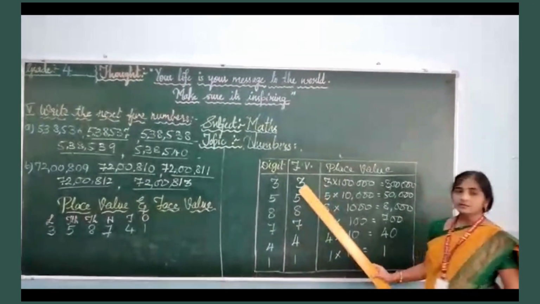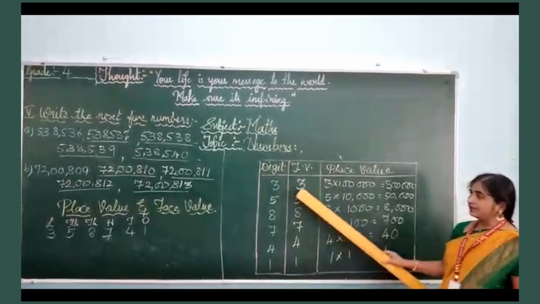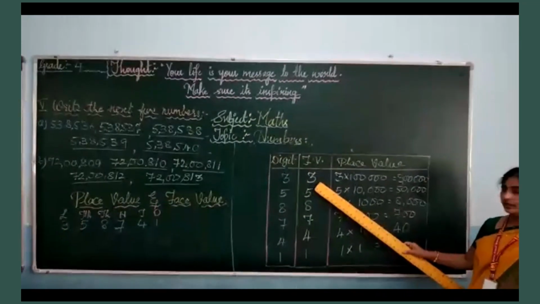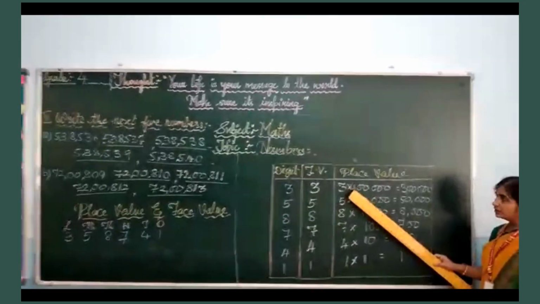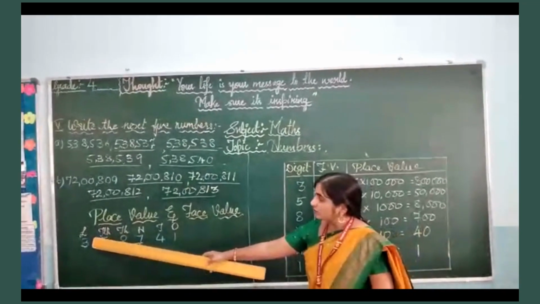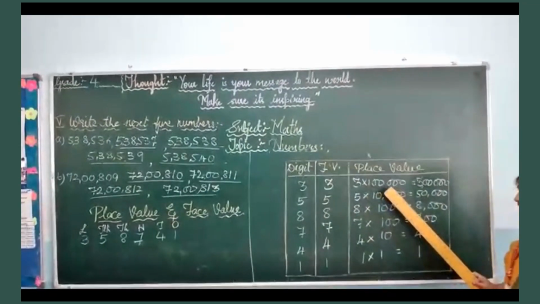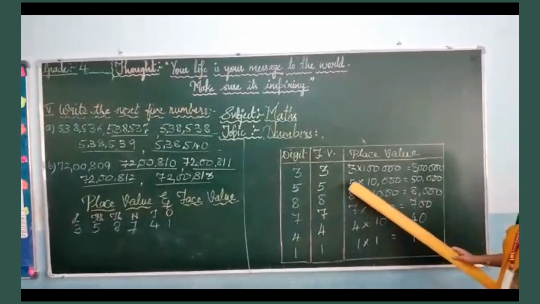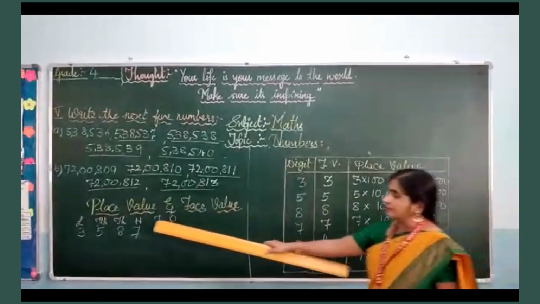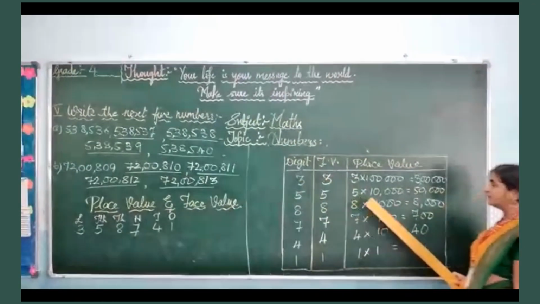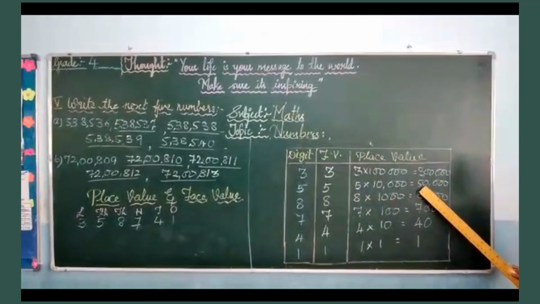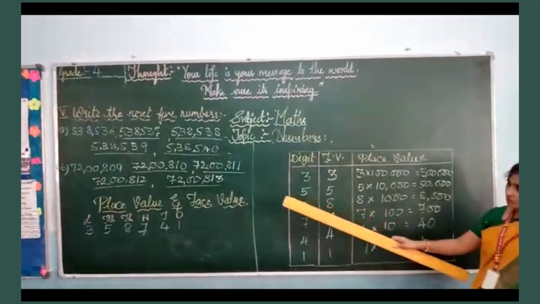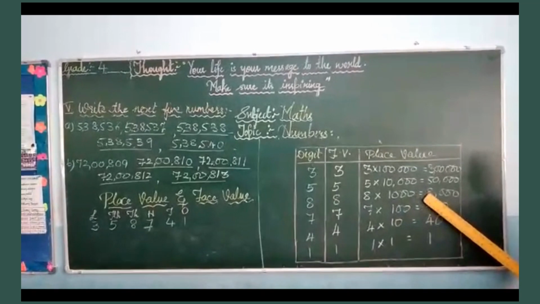So children, here you can see the digits, and as I told you, face value will never change. So if the digit is 3, the face value will remain 3, and here you can see place value of 3. 3 is in lakhs place. So here you have to write 3 into 1 lakh, that will give you 3 lakhs. 5, face value of 5 will remain same, and the place value of 5 is in 10,000 place. So this will become 5 into 10,000 will give you 50,000. Then 8, face value will remain same. Place value of 8 is 1,000. So 8 into 1,000 is 8,000.